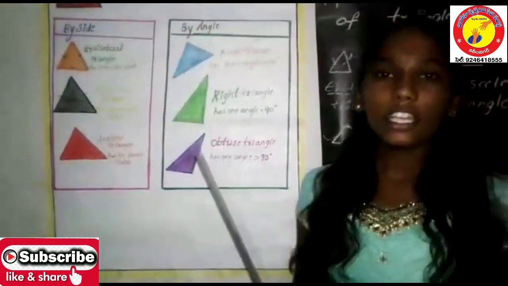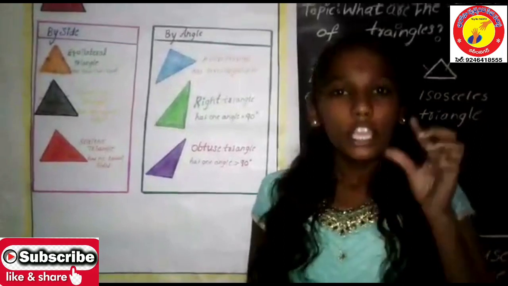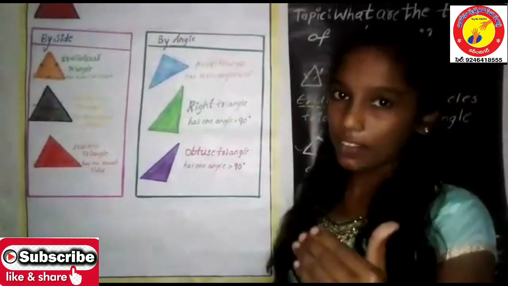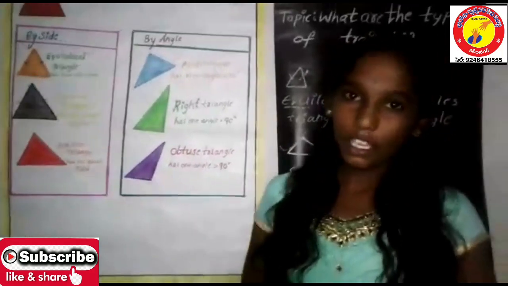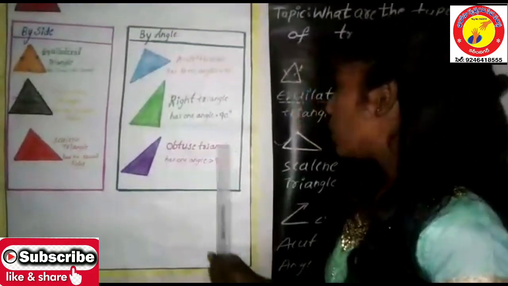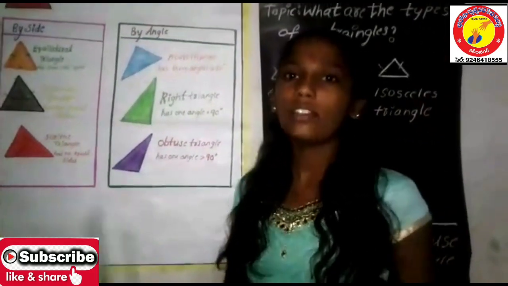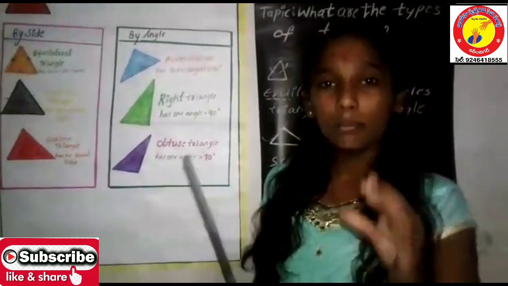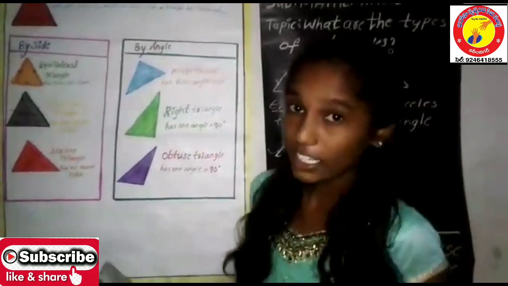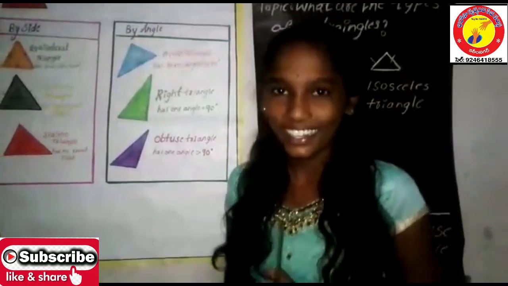And the third thing is that if it is greater than 90 degrees, then it is said to be an obtuse angle. The main point that you need to know here is that an obtuse angle measures greater than 90 degrees but less than 180 degrees.